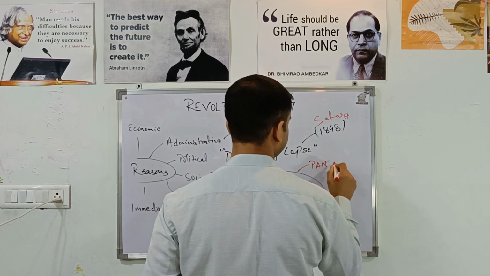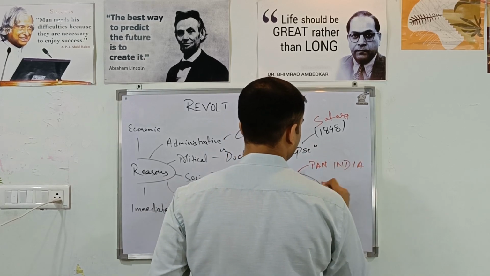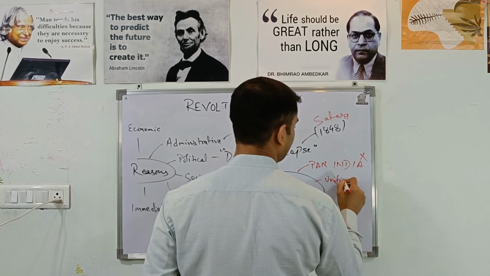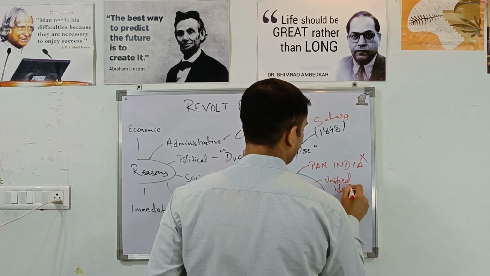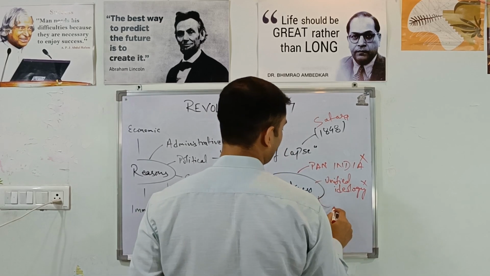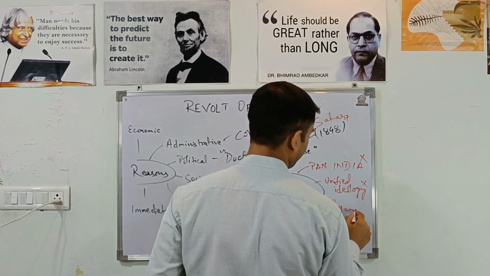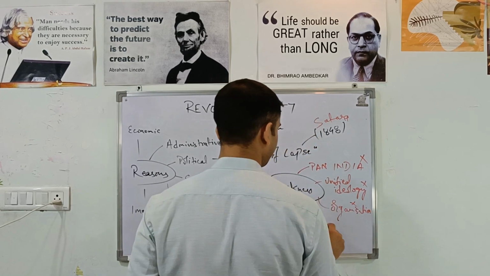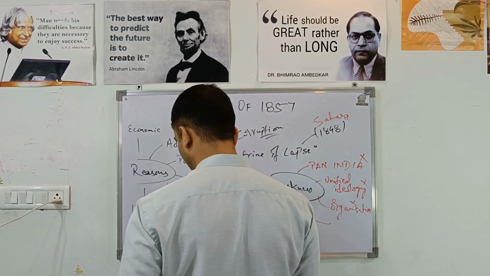Pan-India presence नहीं था. No unified ideology. Unified ideology was not there. And what? Organization. It was not organized. People did not have a common ideology.